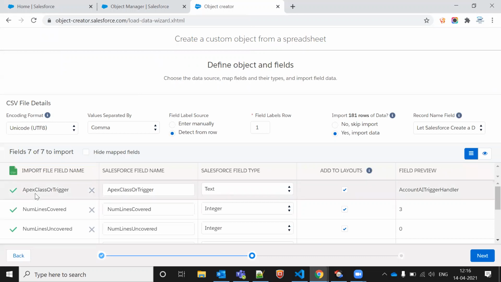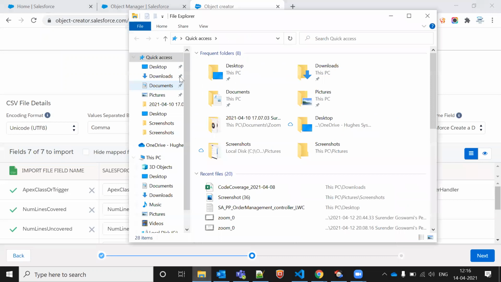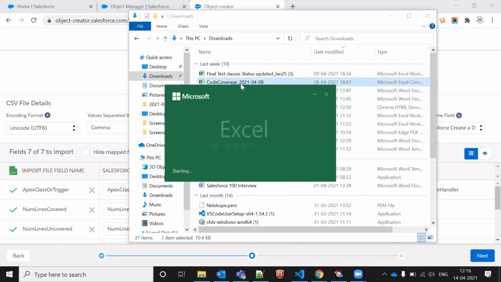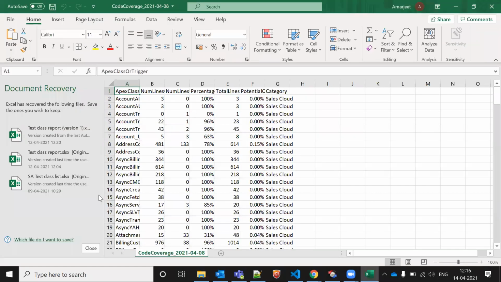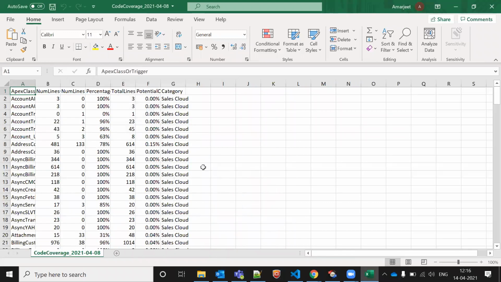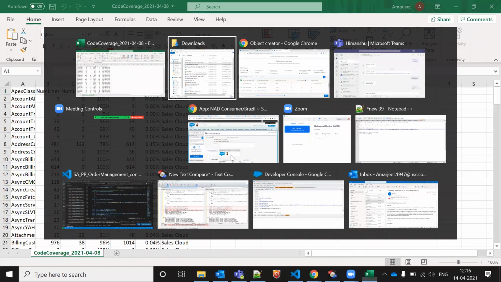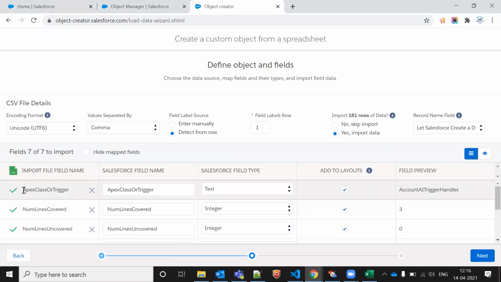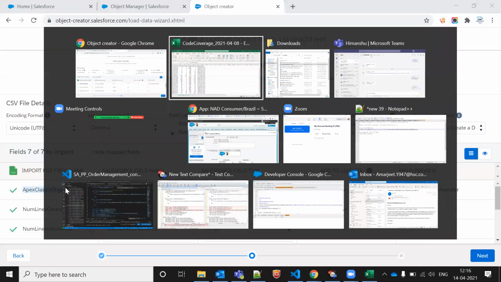Okay, so we have 3 columns in this sheet. So let me just show you the sheet as well. It was code coverage. It is showing code coverage. First is Apex class or trigger.